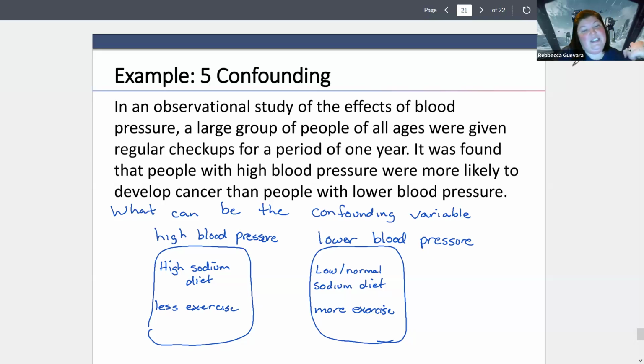So the question is, is it the higher sodium that's causing the cancer, or the higher blood pressure, or is it that the high blood pressure is actually causing the cancer? We can't really say because, like I said, we have those confounding variables of diet and exercise. And there's possibility there are other ones as well. I believe that men also tend to have higher blood pressure than women do, so that may have some effect on cancer rates as well.